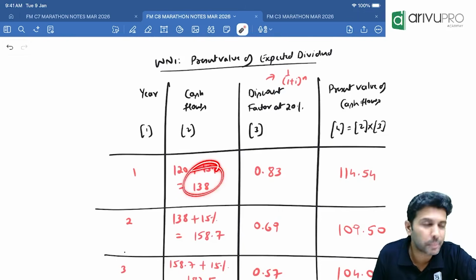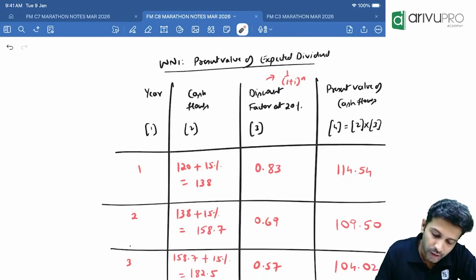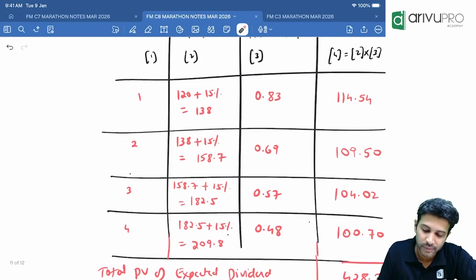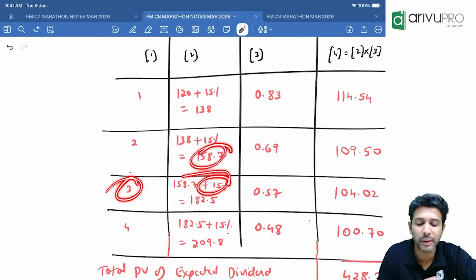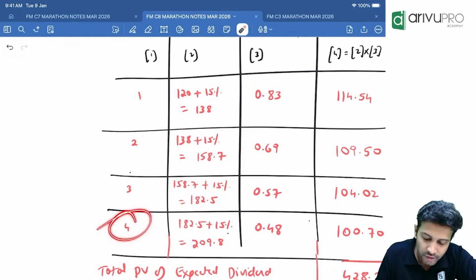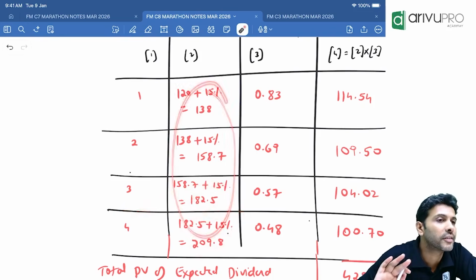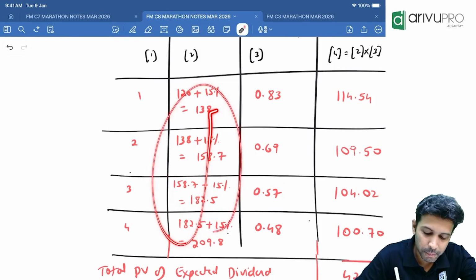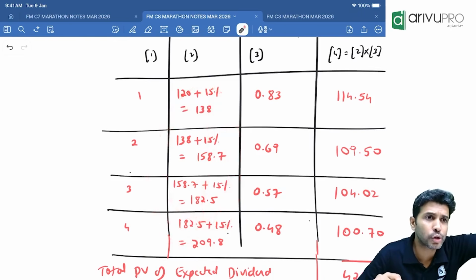120 plus 15%, 138. This is your dividend after 1 year. For year 2, what will be the dividend? Take 138, again add 15%. 158.7. Third year's dividend will be this number plus 15%. 4th year, this number plus 15%. This is your next 4 years' dividend. Agreed? Present value or future value? These numbers, present value or future value? Future value.